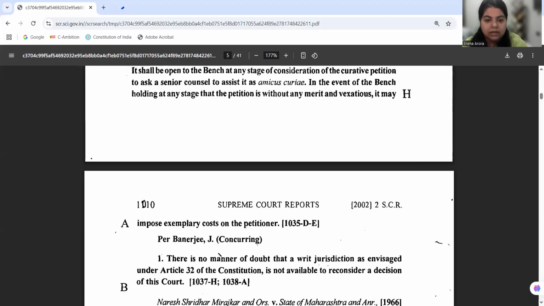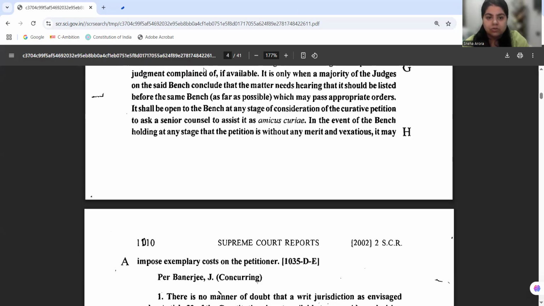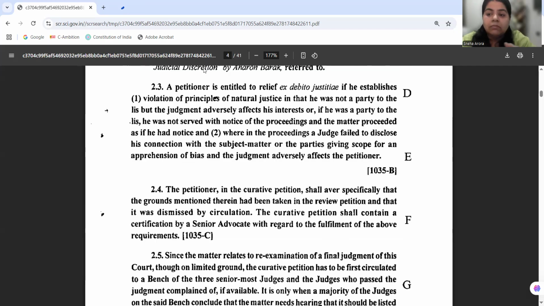Otherwise, they will not hear it. All right, because this is a rarest of rare jurisdiction, a very exceptional jurisdiction. And if there is no gross violation found, exemplary costs may be imposed on the petitioner also, right? So this was held in the case of Rupa Ashok Hurra vs Ashok Hurra. You have to meet the principles of natural justice. A senior advocate should be stamping your case. Also, it should be circulated before the bench of the three senior most judges and the judges deciding the matter. And if approved by the majority, we can go ahead with the curative writ petition.